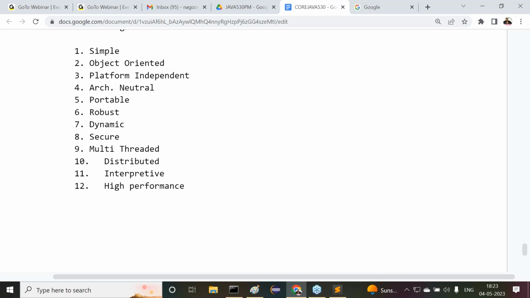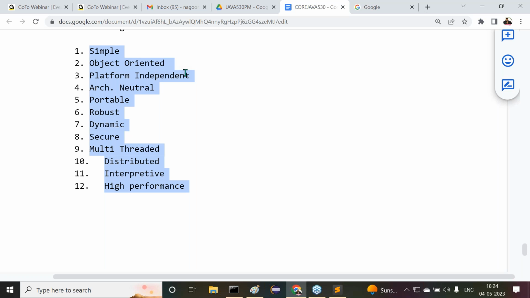Overall, how many number of features are available for Java? 12 features. If anybody is asking a question to you, what is Java? Then we have to reply in this way. Java is a simple, object oriented, platform independent, architectural neutral, portable, robust, dynamic, secure, multi-threaded, distributed, interpretive, and high performance programming language.